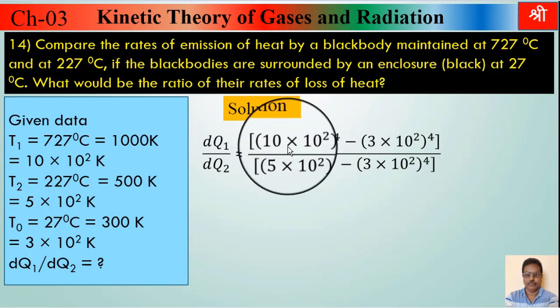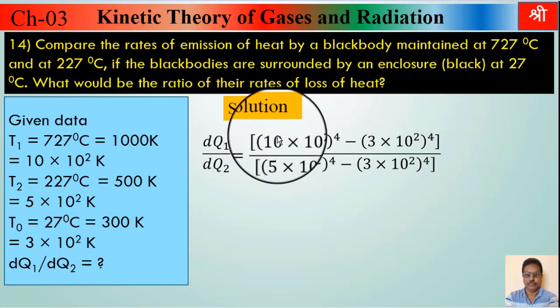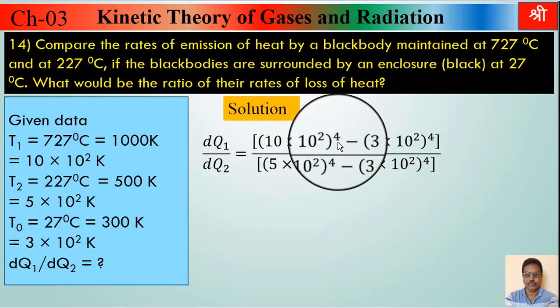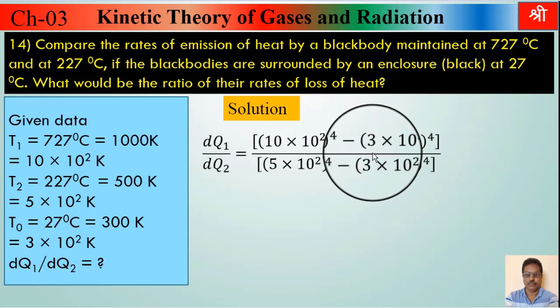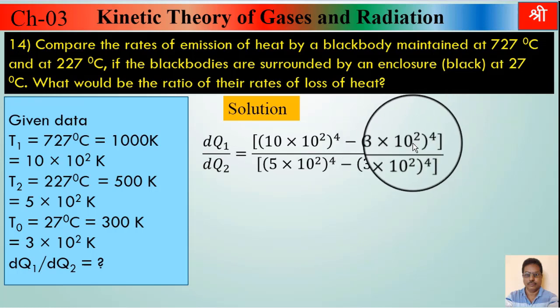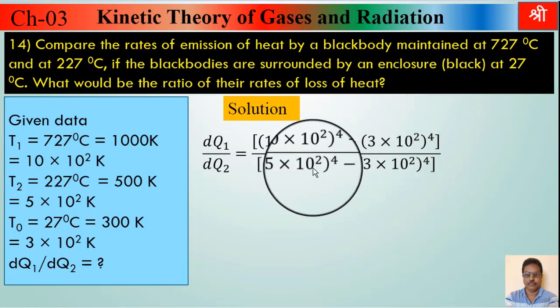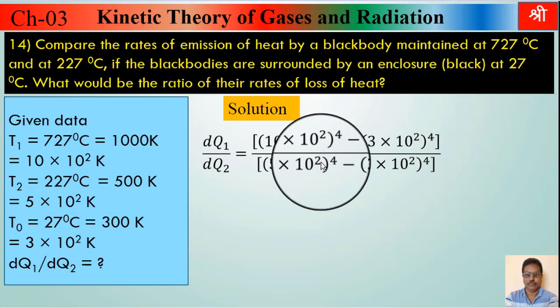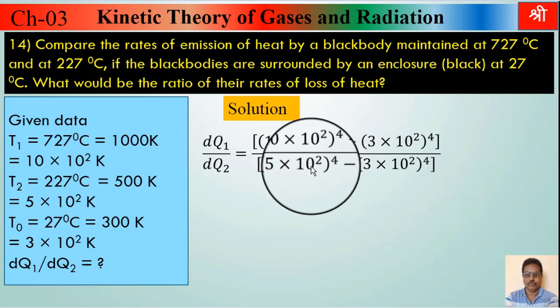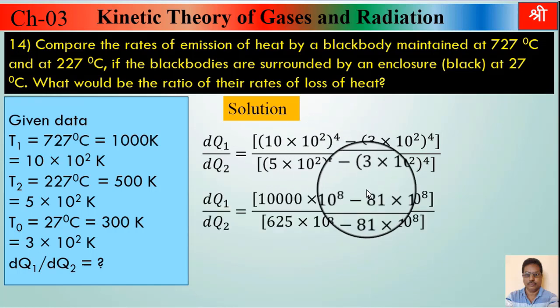Take the fourth power of this bracket first. So it will be 10 raised to 4, and 10 raised to 2 raised to 4 will be 10 raised to 8. Take 3 raised to 4 separately and 10 raised to 2 raised to 4 separately. In every bracket you will see the common term 10 raised to 2 raised to 4. Its fourth power will be 10 raised to 8. We get the next step.